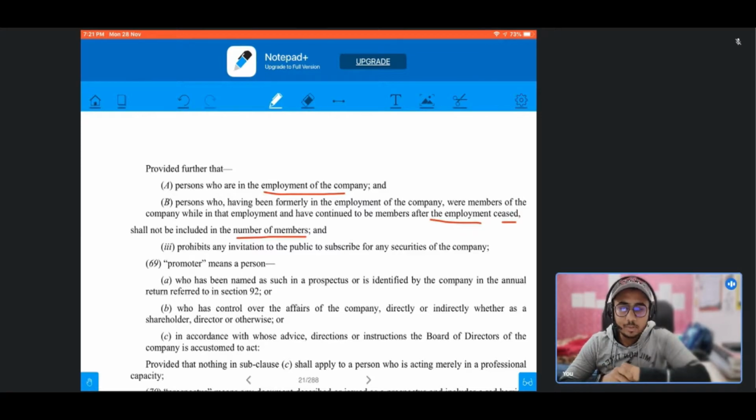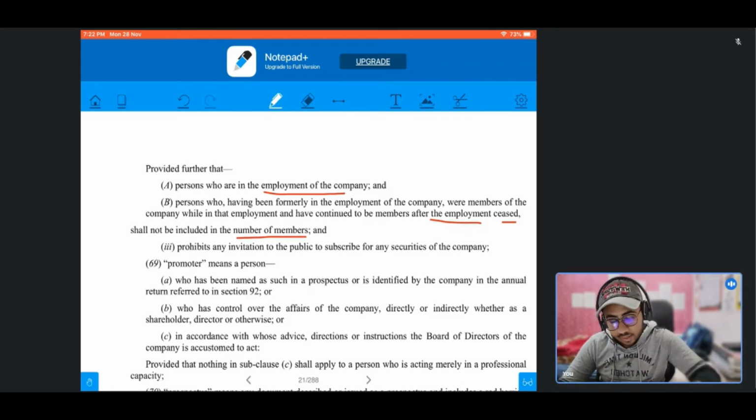This means that if a person is an employee of the company and is also a member of the company, they shall not be included in the limit of 200. Also, if there was an employee who was also a member of the company, but for any reason he left the employment but continued to be a member of that company, such a person will also not be included in the limit of 200.